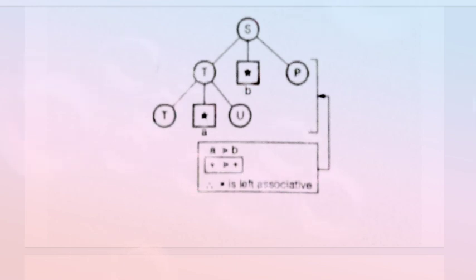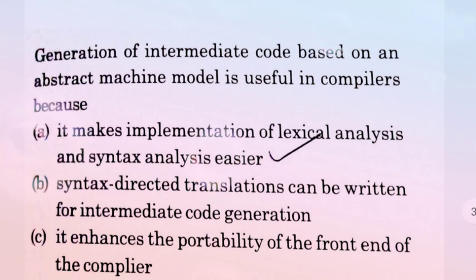Now come to the other, the rightmost derivation. We get this diagram, the syntax tree. On the basis of this syntax tree, the bottom star is A and the upper star is assumed as B. So we get A having more precedence than B. So we say that star is left associative. Now option B is correct. Now come to the next question.